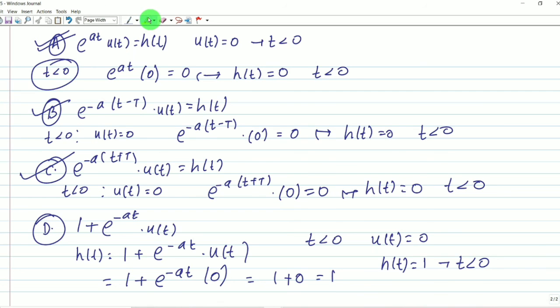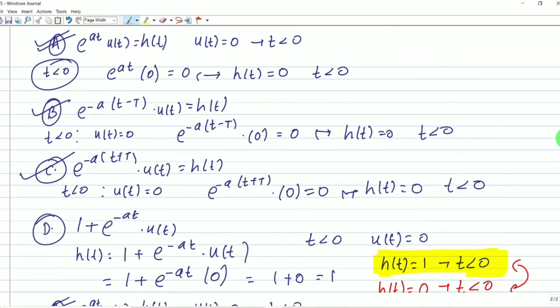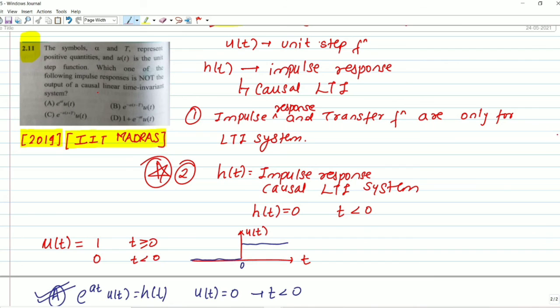We get h(t) equals 1 for t less than 0. But the condition for the impulse response of a causal LTI system is that h(t) must equal 0 for t less than 0. It is not satisfying our condition, so we can say D is incorrect. Which of the following impulse responses is not the output of a causal LTI system? Our answer will be option D. Hence the correct answer is option D.